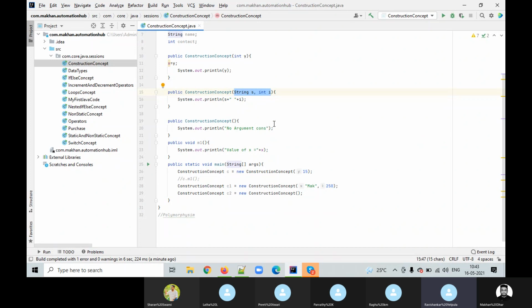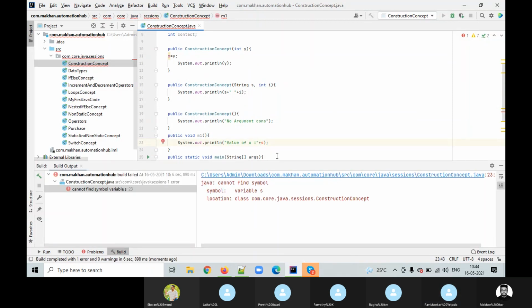But if you want to use that particular variable which we passed while creating the object C1, Mac and 250, try to access that in the M1 method. Try to do that one more time. Just remove x and print s. Now one more time, it is going to be one more error. Print it. That means it's not a global, right? It is a local. Yes, absolutely. That's the reason it is not working.